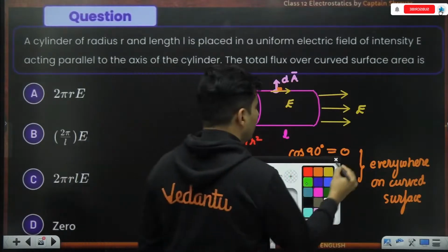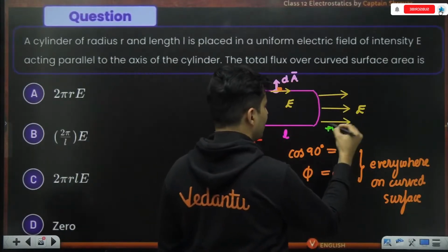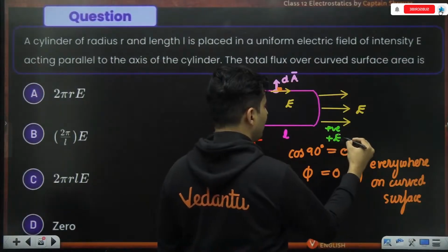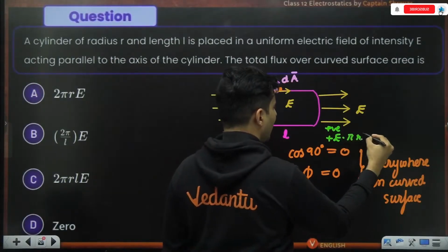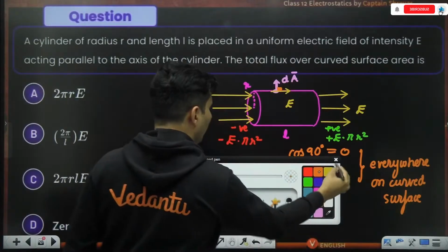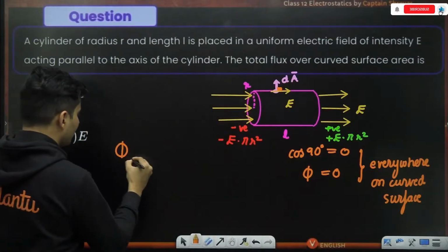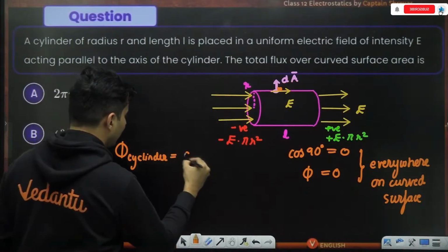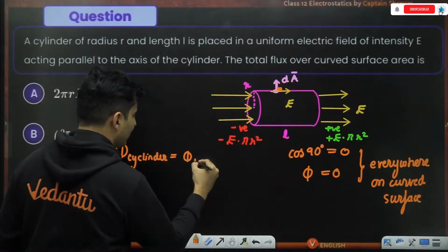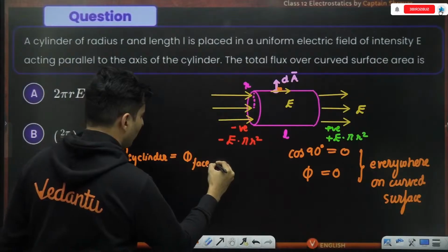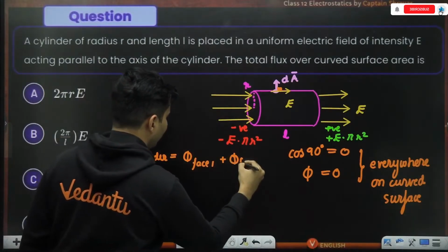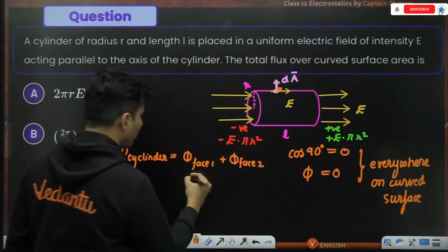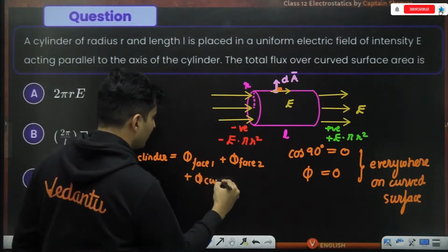On this side, it will be positive flux, positive field multiplied by area, which is pi r square. So if you ask me what is the total flux through the entire cylinder, it will be flux through face 1 plus flux through face number 2 plus